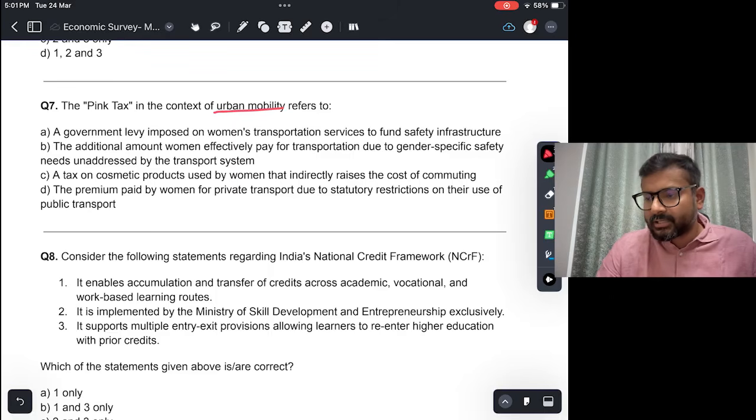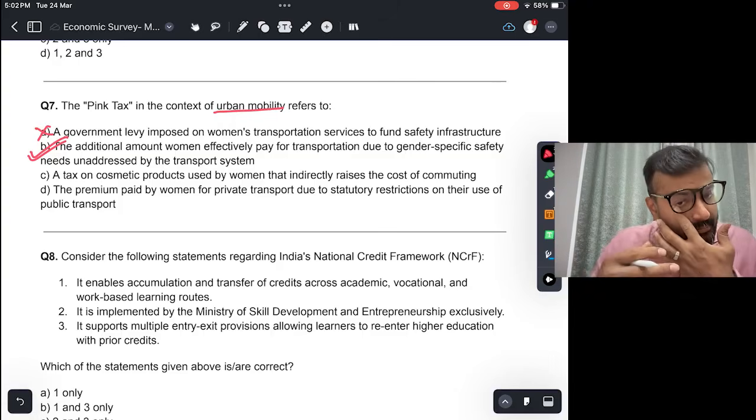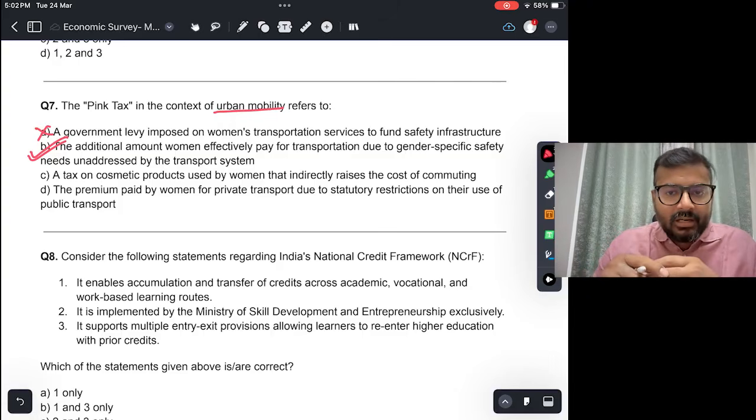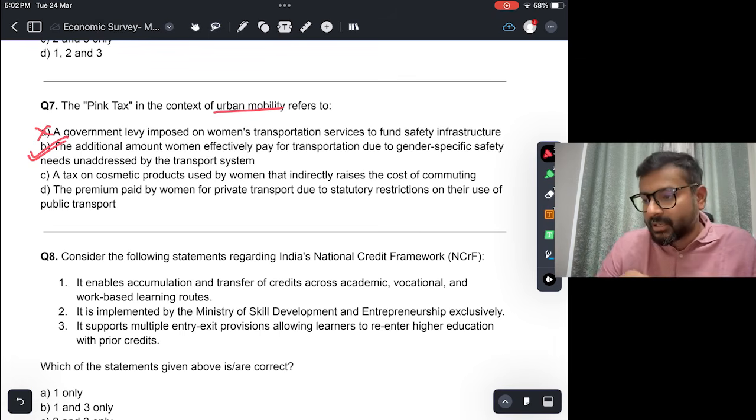Government will never do that कि अलग से पैसा ले so that women transport is more safer. The additional amount women effectively pay for transportation due to gender specific safety needs unaddressed by the transport system. This in fact is the correct statement. So what happens is that many transport, particularly maybe late at night or maybe some transport which goes through certain routes, women end up paying a larger amount to make sure that their safety concerns are addressed, which is right now not being addressed by the current transport system. So that is the pink tax.